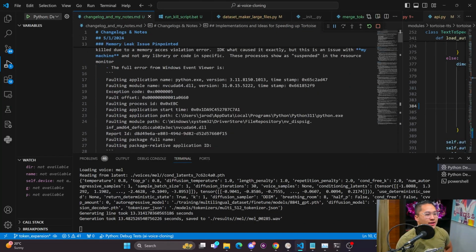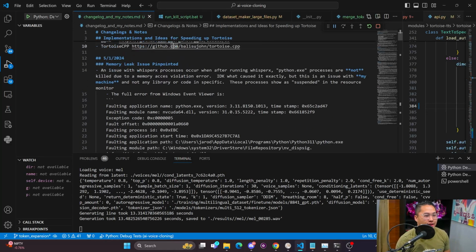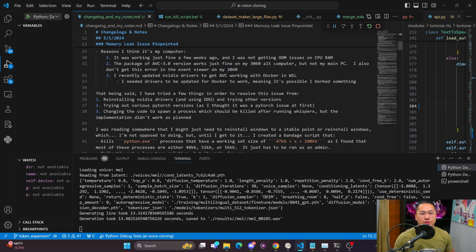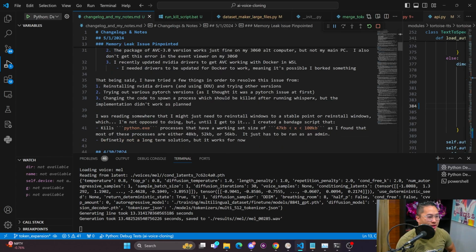However, I ran into a few issues that kept me preoccupied for a couple of days, and that's a memory leak issue that I had. I had a memory leak issue that was causing my RAM to explode over time because memory was not being released back to the system. I tried everything, and I documented everything that I had here. But in short, it's due to something with my NVIDIA drivers.